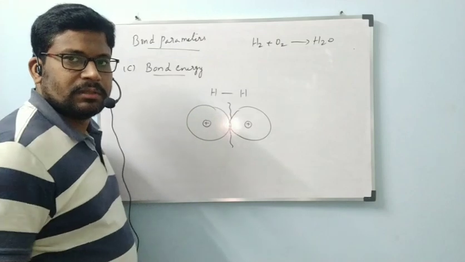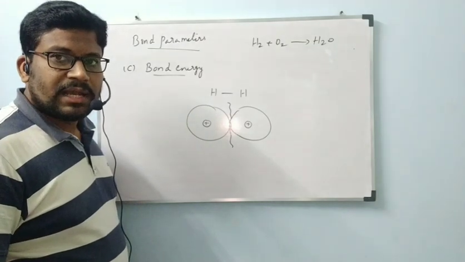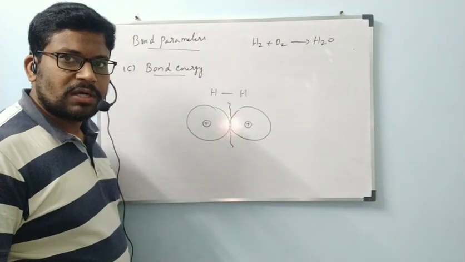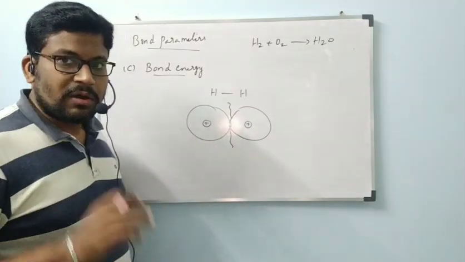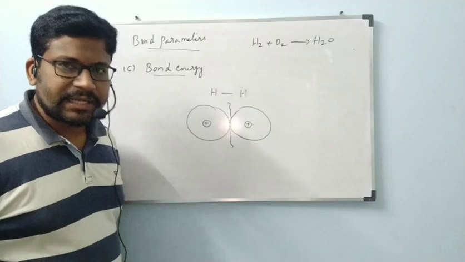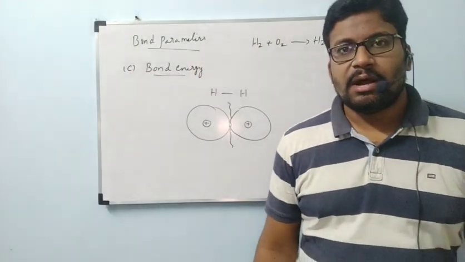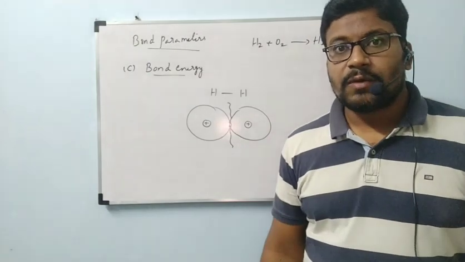It will be absorbed. It is the amount of energy required to break 1 mole of bonds. Actually, practically it is not possible to break one bond. Then how many bonds are we taking? 1 mole of bonds.